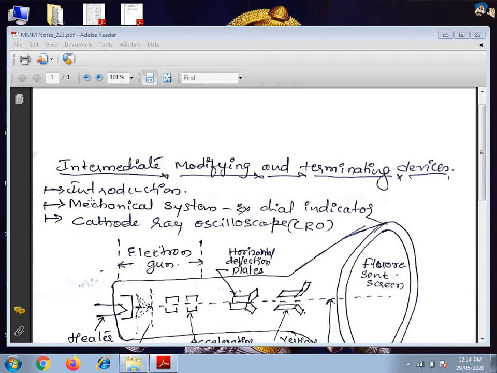Signal conditioning equipment may be required to do linear processes like amplification, that is magnification, attenuation, integration, differentiation, addition, and subtraction.